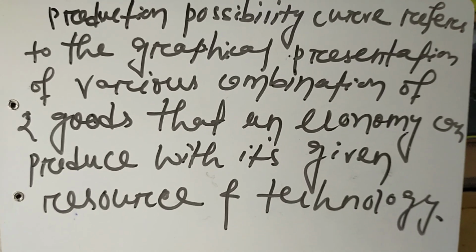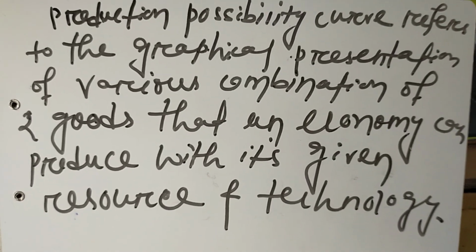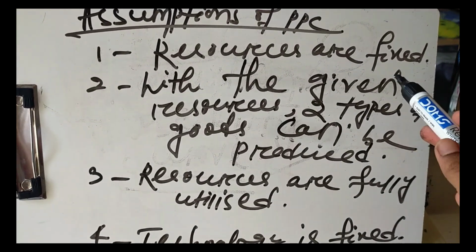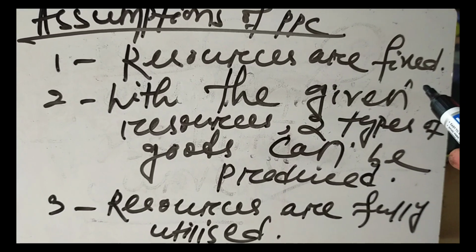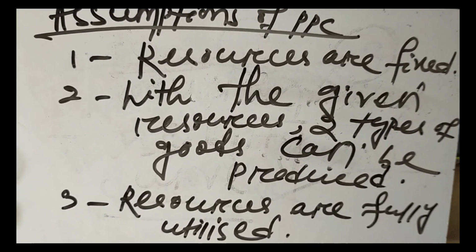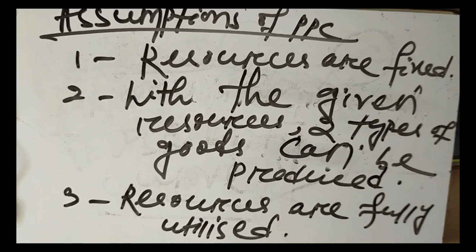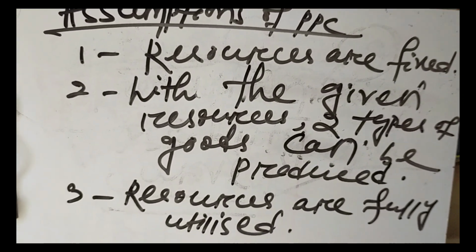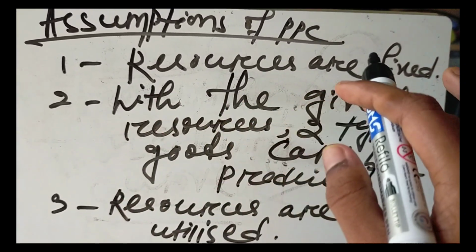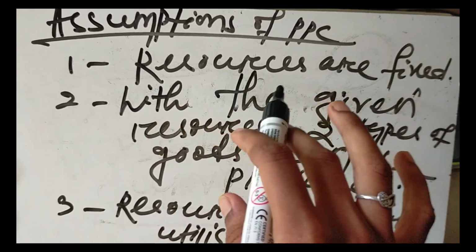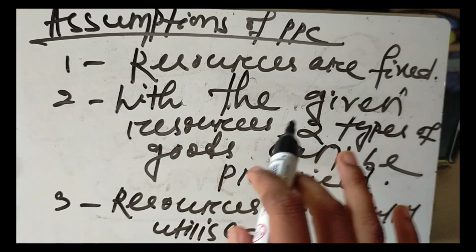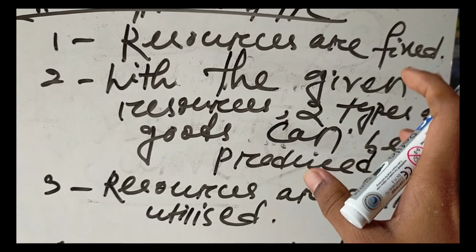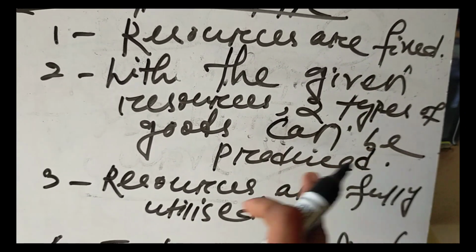So production possibility curve has some certain assumptions. Let's discuss its assumptions. First one is resources are fixed. As we know, our economy has limited amount of resources, or we can say human wants are unlimited but resources are limited. So here the first assumption is that resources are fixed. Then next one is, with the given resources, two types of goods can be produced.